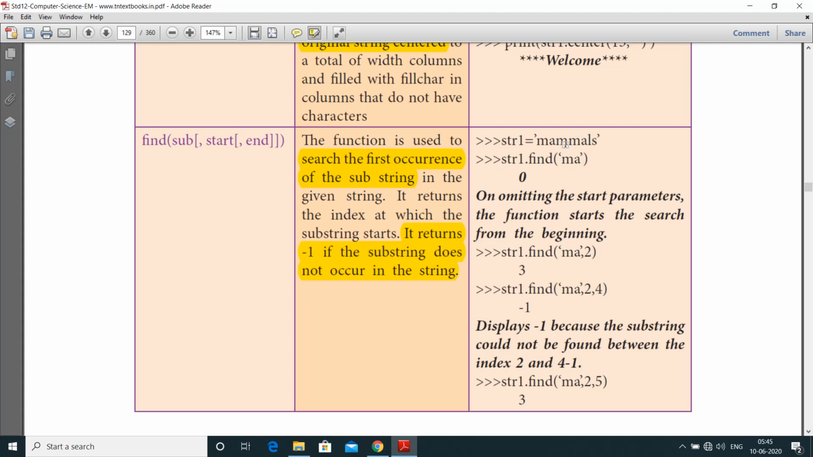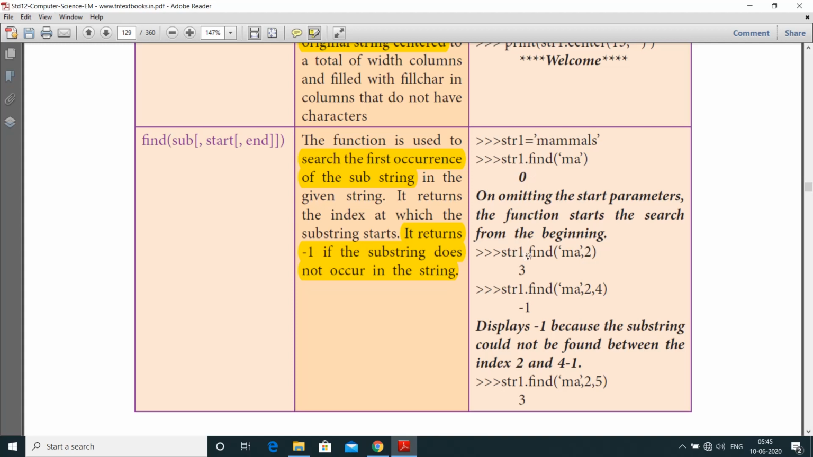See, str1 is equal to mummels. str1 dot find of MA. It starts from the beginning. If the start parameter is not given, the function starts the search from the beginning, so it can be omitted. So here the output is 0.